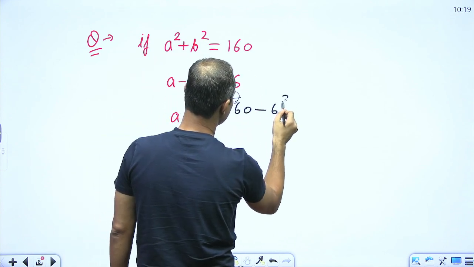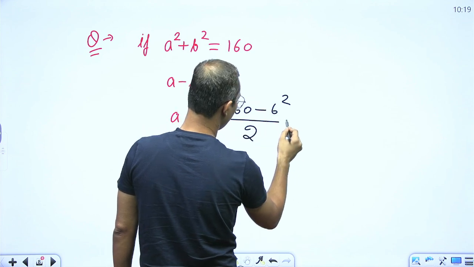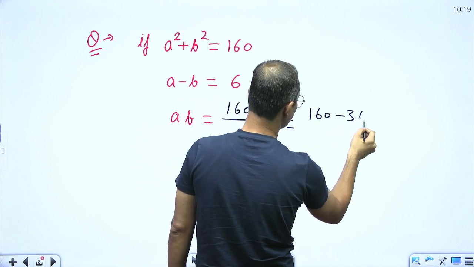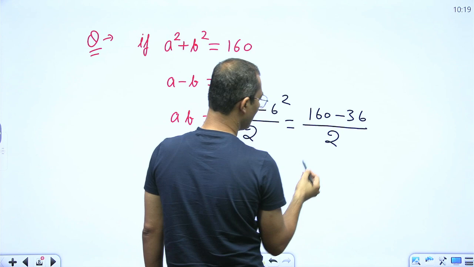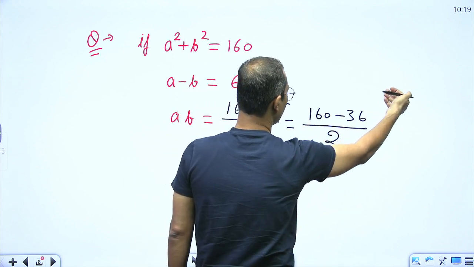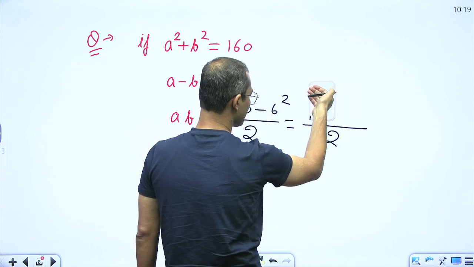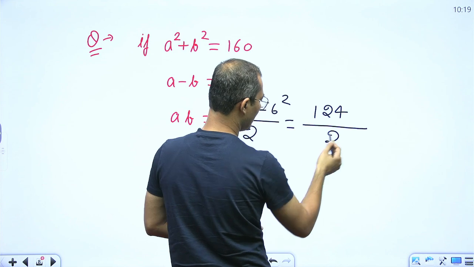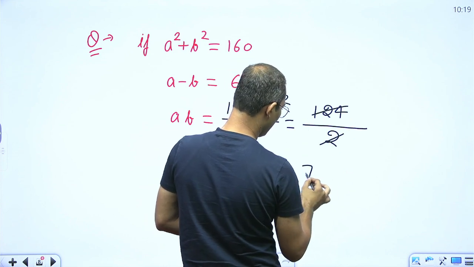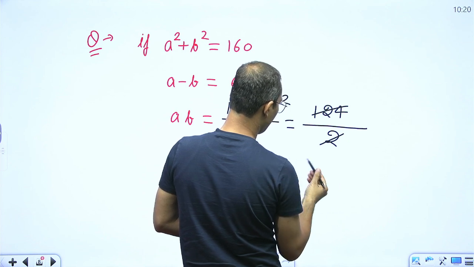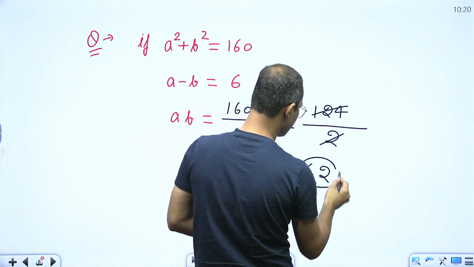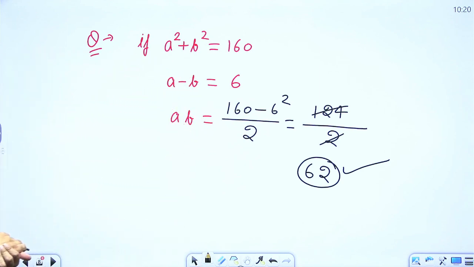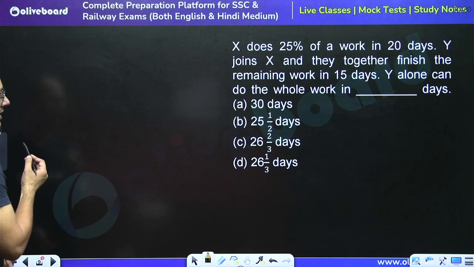The answer of this question would be 160 minus 6 square, divided by 2, or we can say 160 minus 36 divided by 2, right? So 160 minus 36 is equal to how much? 124. So the answer would be 62, right? So 62 is the right answer. So moving to the next question now.